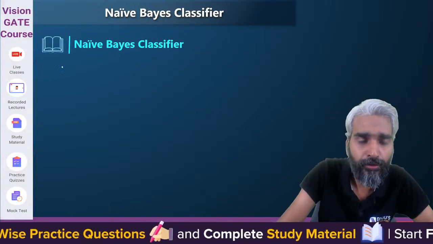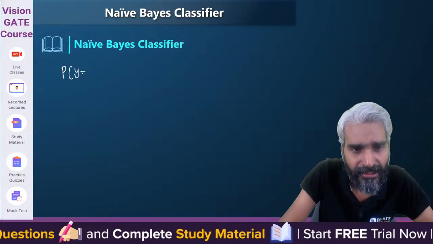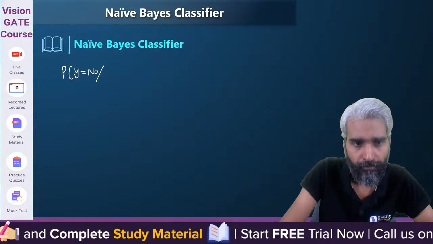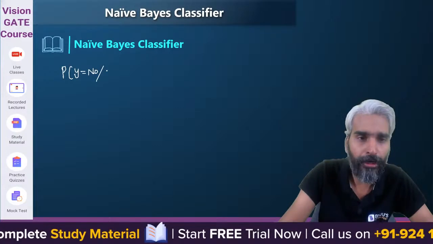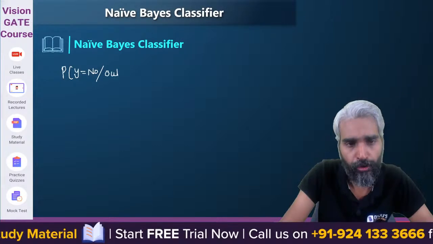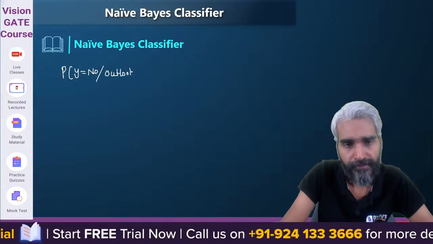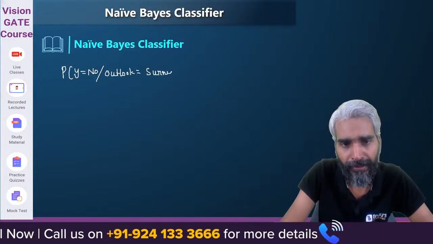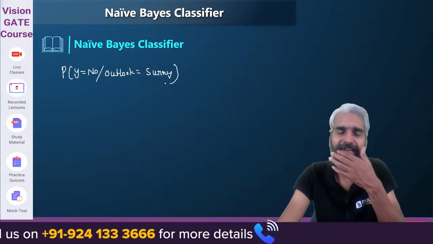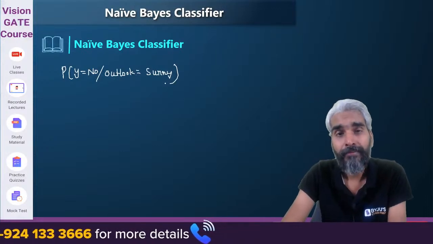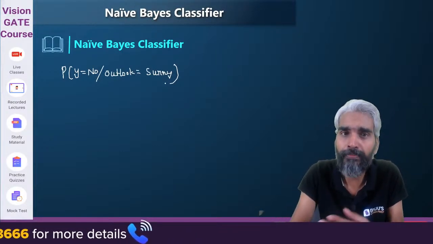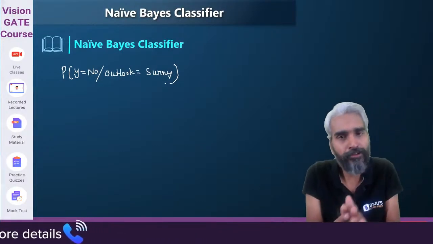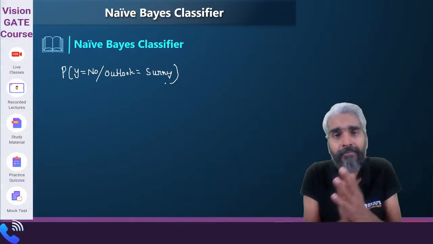If I ask you what will be the probability that the match will not be played given the outlook is sunny? When the outlook is sunny, the match may be played and may not be played. So with what probability will the match be played, and with what probability will it not be played?